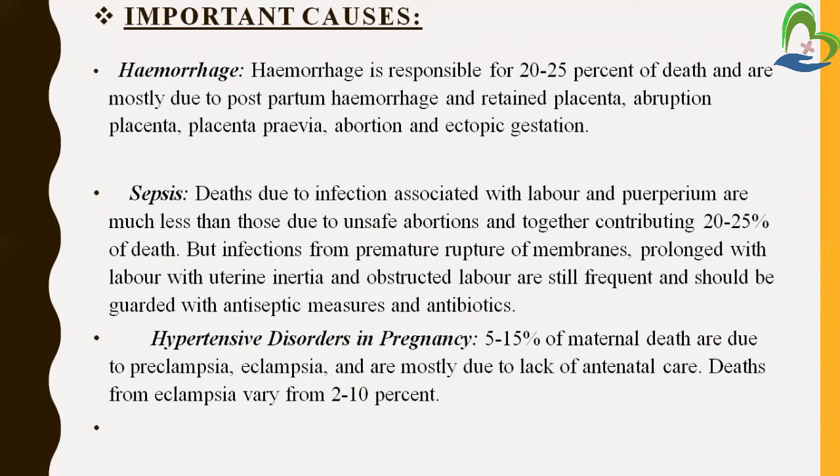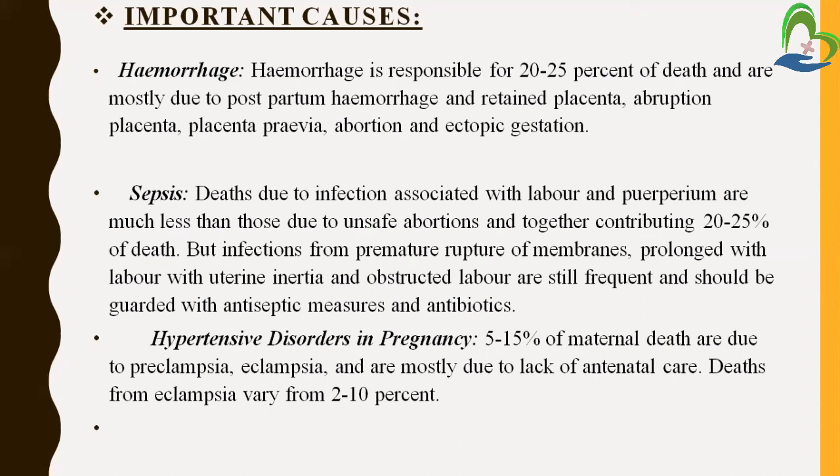Now, complications are among the important causes. So which kinds of complications occur in the mother during the pregnancy phase? The first complication is hemorrhage. We already learned about antepartum hemorrhage and postpartum hemorrhage. If the mother has this kind of problem, it is responsible for 20 to 25% of maternal deaths. Also complications like retained placenta, abruptio placenta, placenta previa, abortion, and ectopic pregnancy.